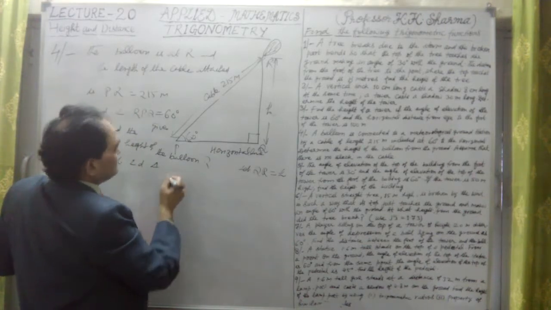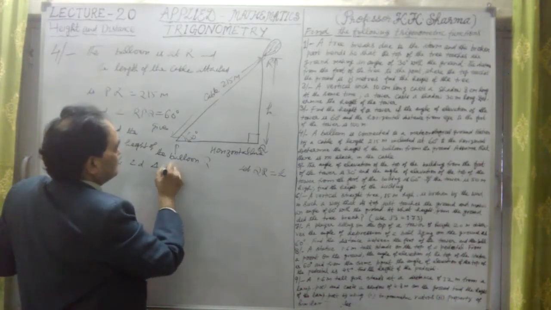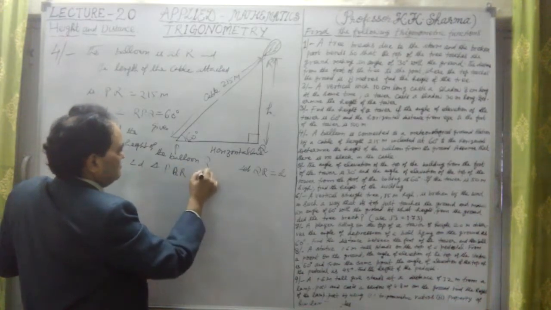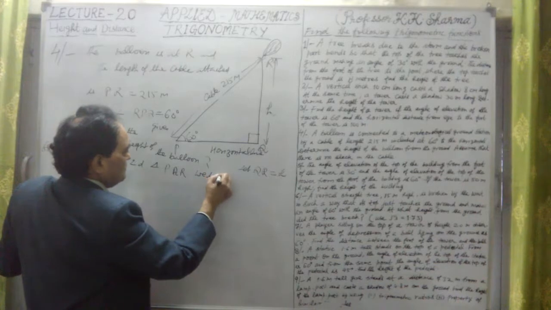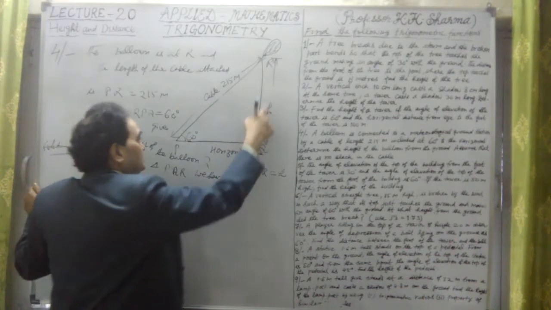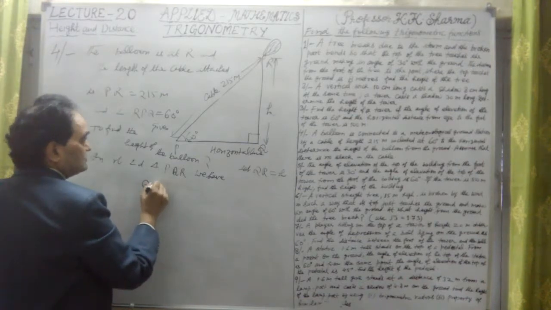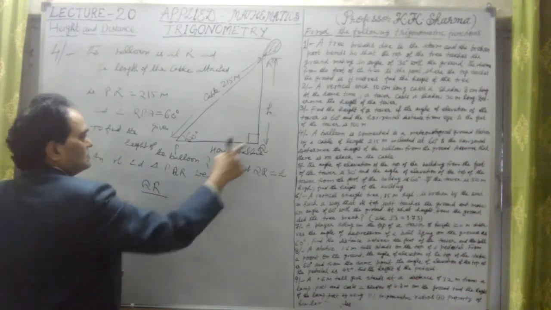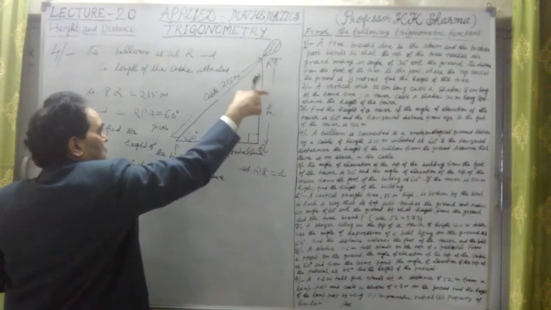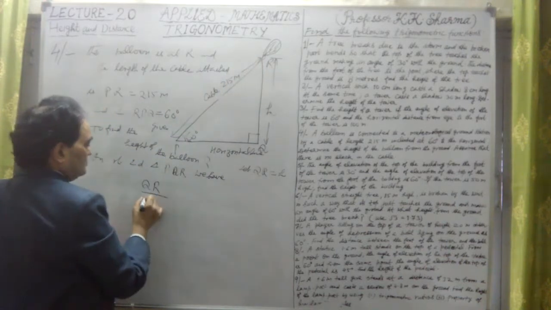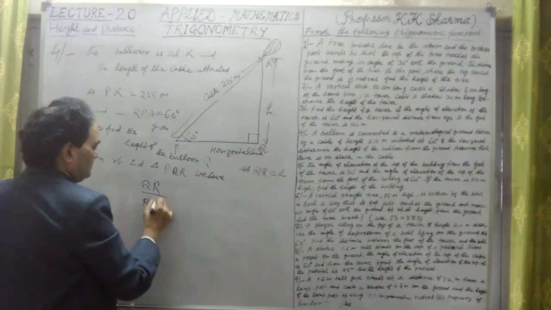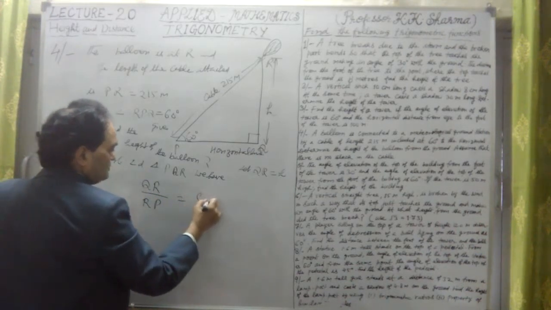So in a right angle triangle PQR, we have. Now we have to find out this perpendicular, that means height. So we take it as QR perpendicular upon hypotenuse. Whatever is given, this is PR, let me take RP is equal to sine 60